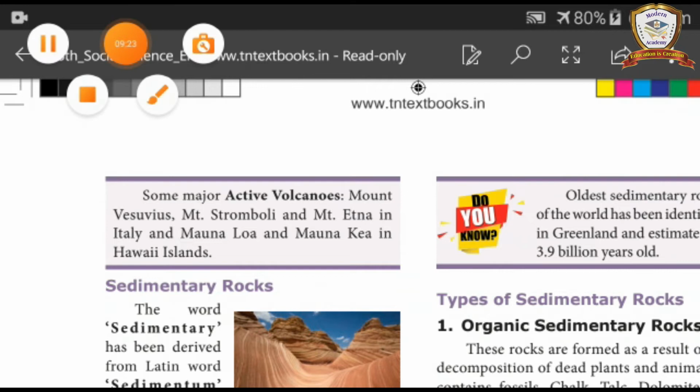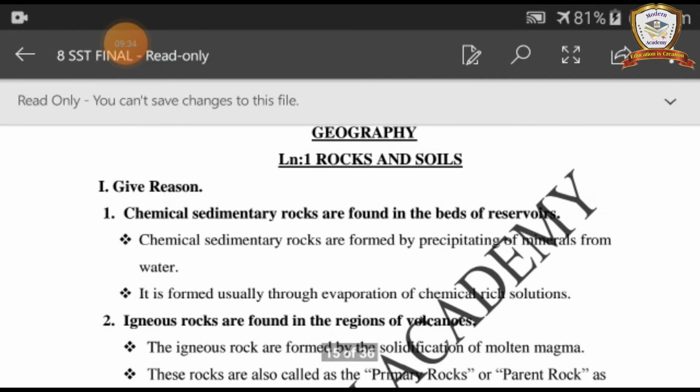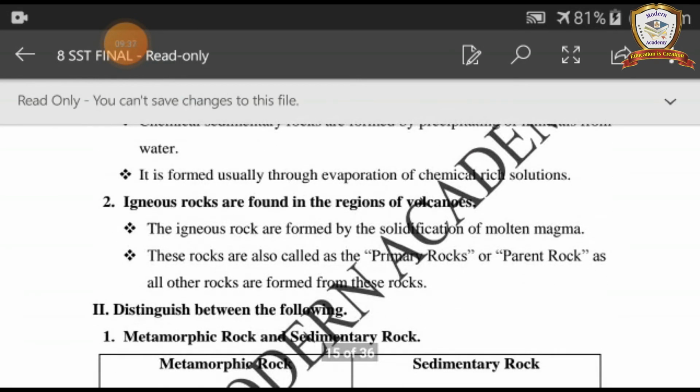Now take a notebook to write the words. First Roman numeral, geography, lesson 1, rocks and soils. First Roman numeral, second question. Take a pencil to write the words. You should read along with me.